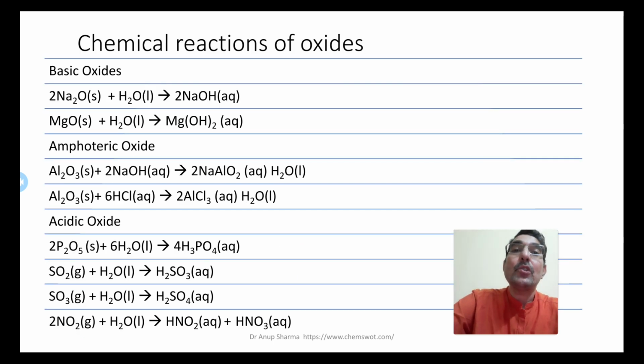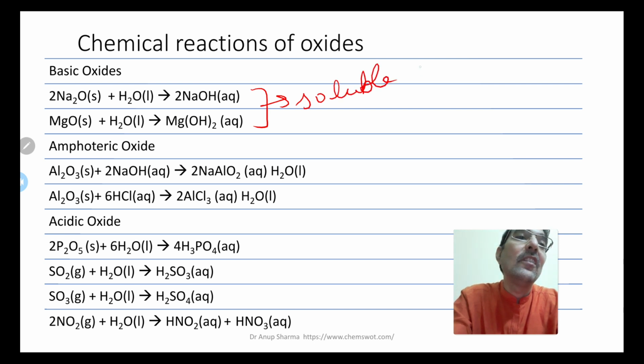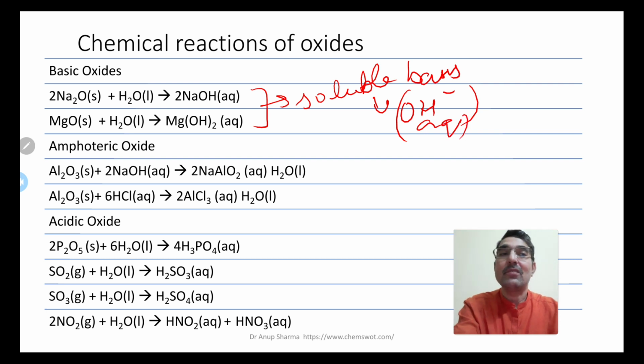Chemical reactions of oxides, so you need to practice all these equations. When sodium oxide and magnesium oxide react with water, they form alkalis. Alkalis means the bases which are soluble, so soluble bases, that means containing hydroxide ions in aqueous solution.